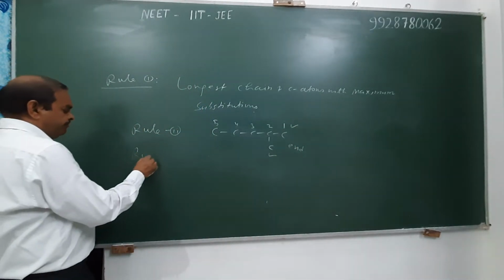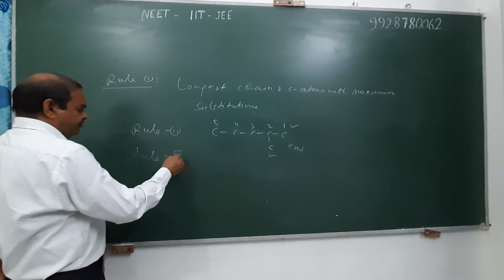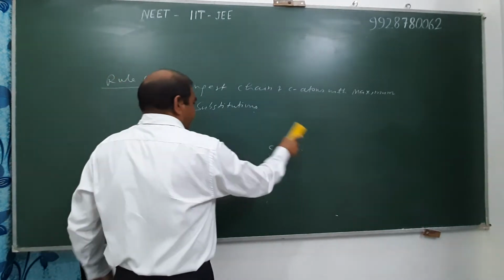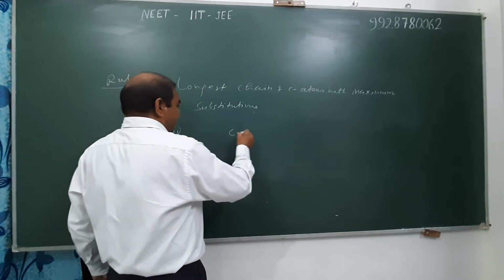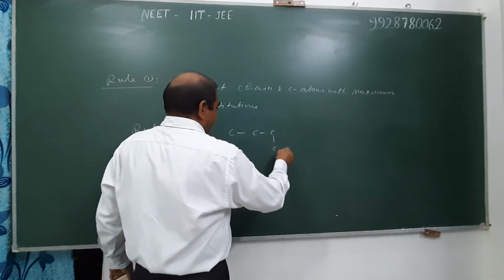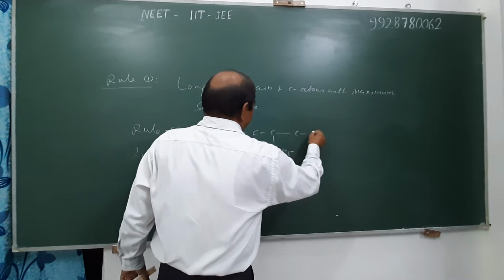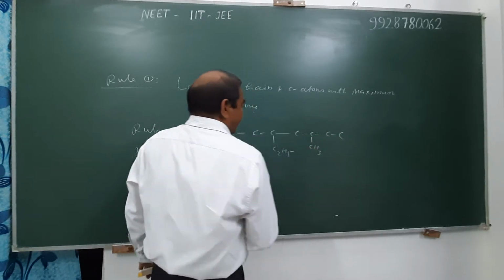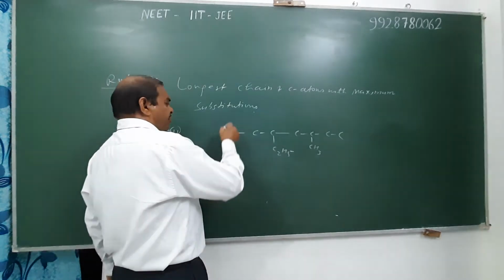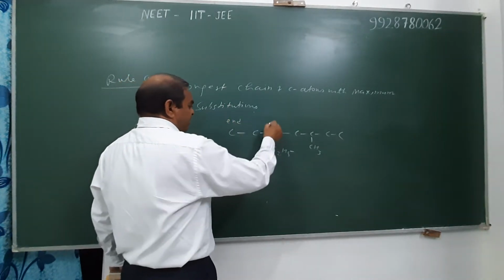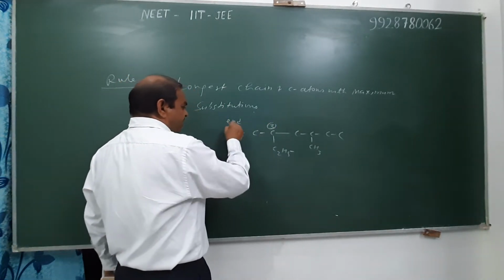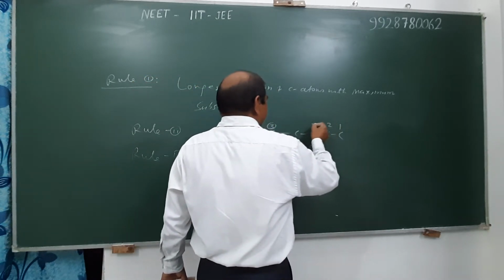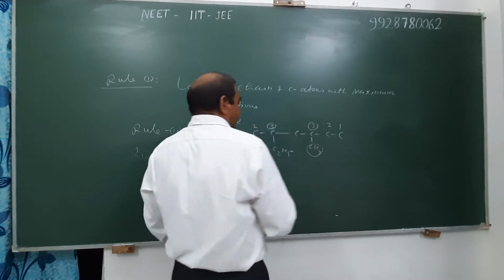Rule third: if different substituents are present at identical positions from both ends. For example, ethyl is at the third position when numbering from this end, and from the other end the methyl occupies position third.